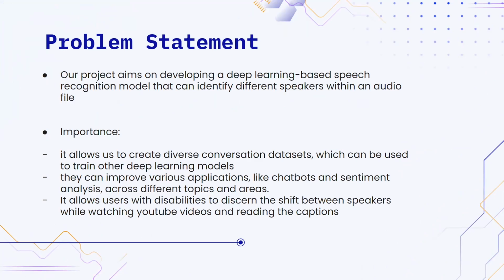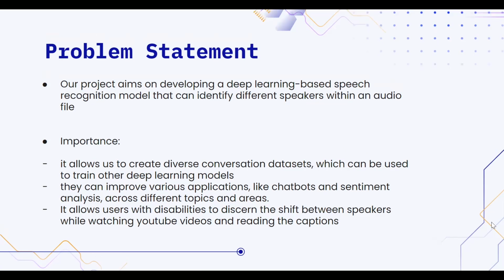different speakers within an audio file. The importance of this project is that it allows us to create diverse conversation datasets which can be used to train other deep learning models. It can also improve various applications like chatbots and sentiment analysis across different topics and areas. And it allows users with disabilities to discern the shift between speakers while watching YouTube videos and reading the captions, with the last one being the most important.